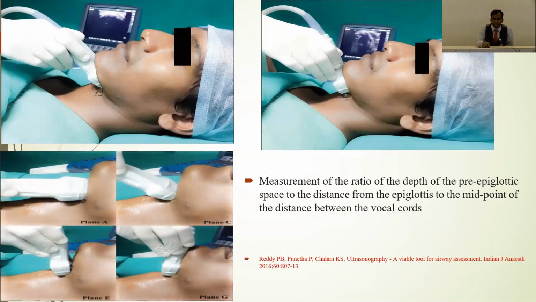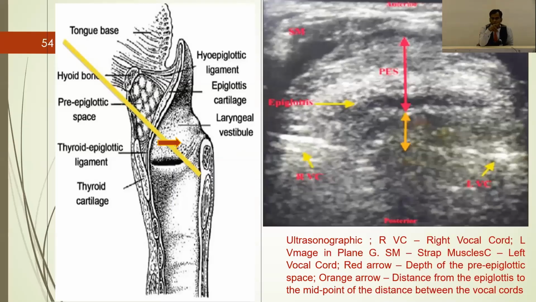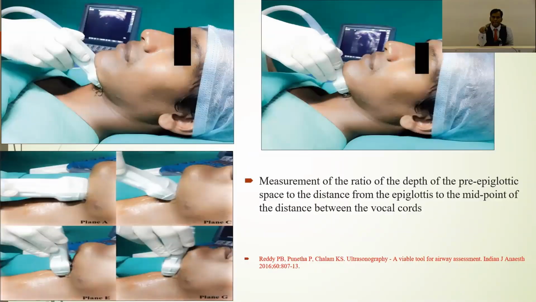They named the plane A, plane BC, plane E, and plane G. They concluded that plane G is a very good predictor for seeing the airway in the neck. You can see in this diagram that the yellow line is a good plane because it passes through the preepiglottic space, hyoid bone, thyroepiglottic ligament, and thyroid cartilage.